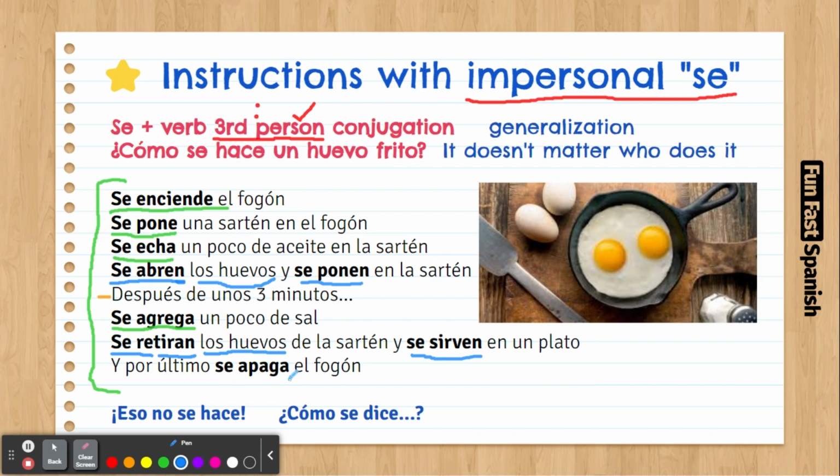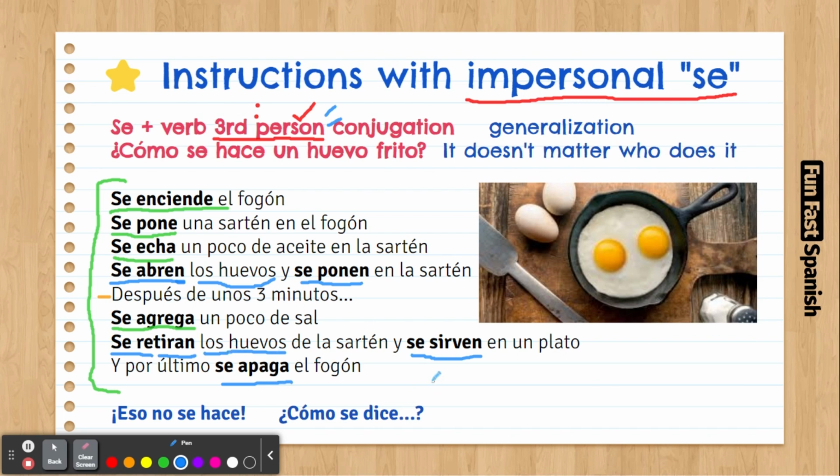Apagar is to turn off. Here, se apaga el fogón is like the stove is turned off. So, as you can see here, all of these verbs were conjugated in the third person. Third person can be singular and plural, right? So we have the "it," but you also have the "they." So when it's singular, you just put the verb conjugated for third person singular. Se enciende, se pone, se echa. But if it's plural, you just add the N. That's all you gotta do.